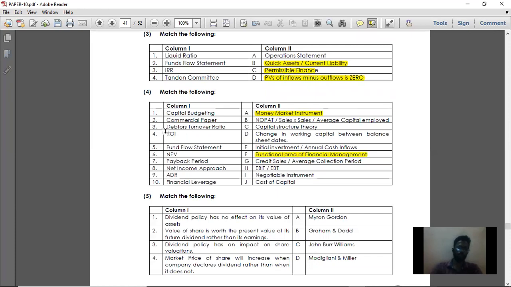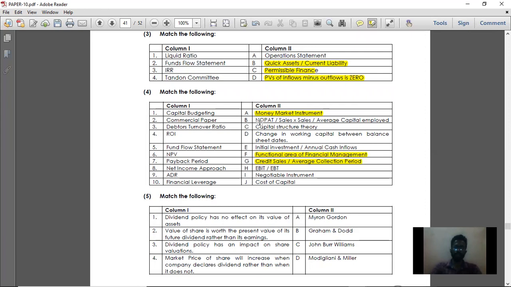Next, point number 3, debtor turnover ratio. The formula for debtor turnover ratio is credit sales divided by average collection period. Next, return on investment. What is the formula for return on investment? Return divided by investment into 100.